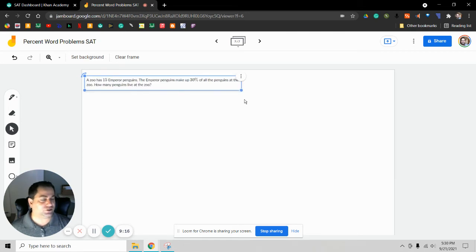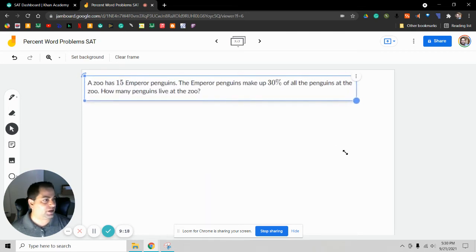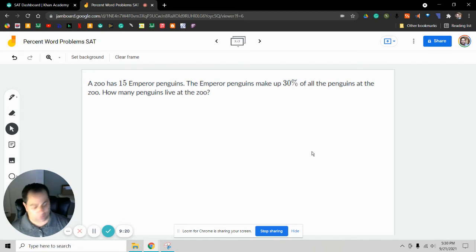All right, a zoo has 15 emperor penguins. The emperor penguins make up 30% of all the penguins at the zoo. How many penguins live at the zoo? So we can see right away that we have 30%. So we know it's, again, percent over 100 equals 15 emperor penguins.